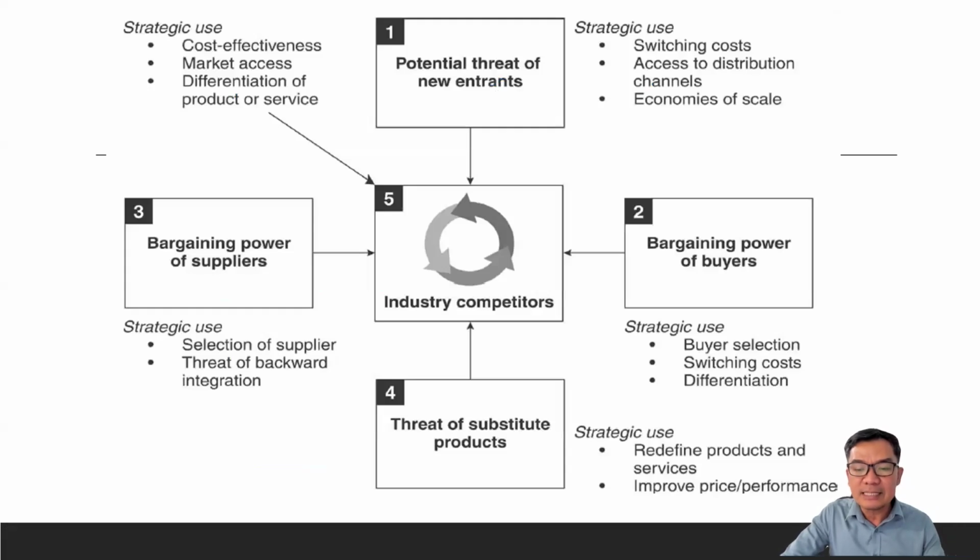And fourth is the threat of substitute products, meaning redefined products and services. If a new company, or the buyers or your customers, can think of alternative products or services that can serve the purpose of what you're producing, with improved price or performance.